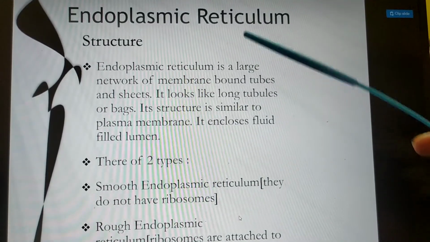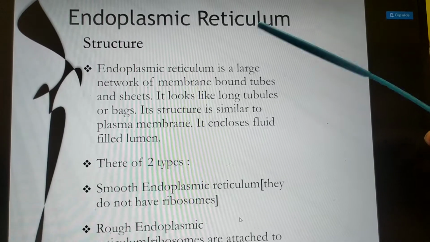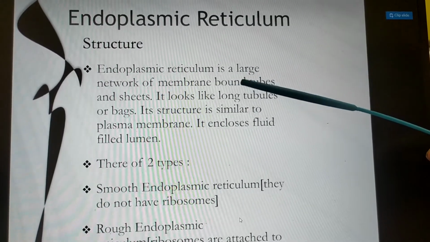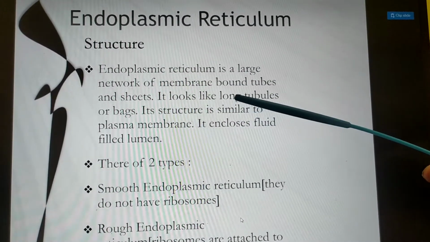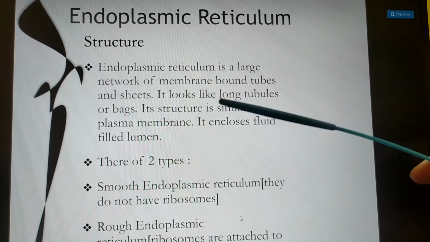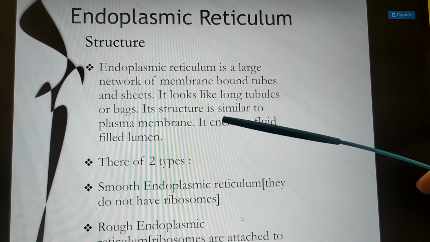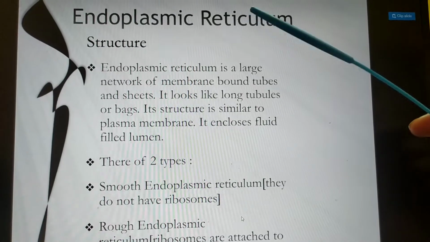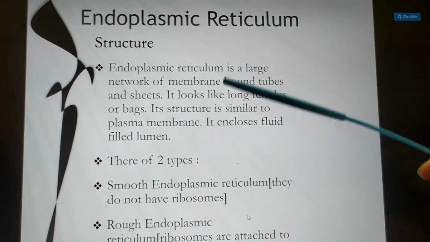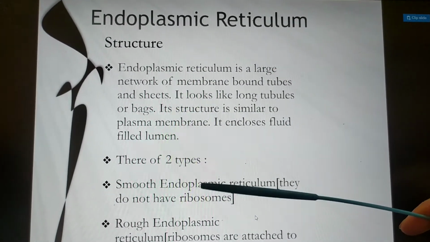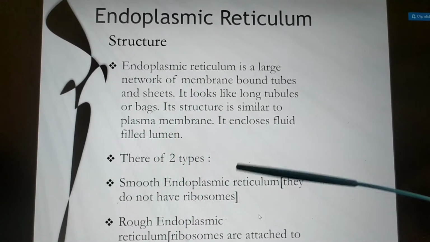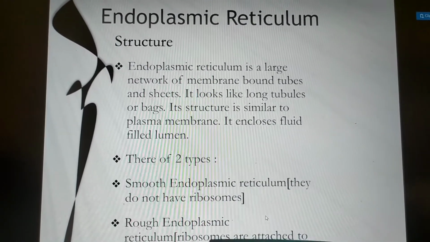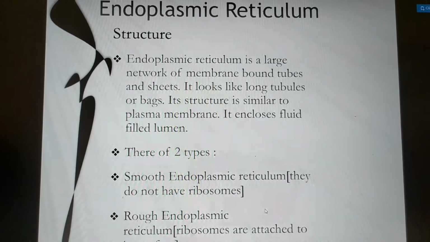Now coming to the next cell organelle, endoplasmic reticulum. It is a large network of membrane bound tubes and sheets. It looks like long tubules or bags. Its structure is similar to plasma membrane and it encloses a fluid called lumen. Endoplasmic reticulum is of two types, smooth and rough. Smooth endoplasmic reticulum does not contain ribosomes, whereas rough possesses ribosomes on its surface.